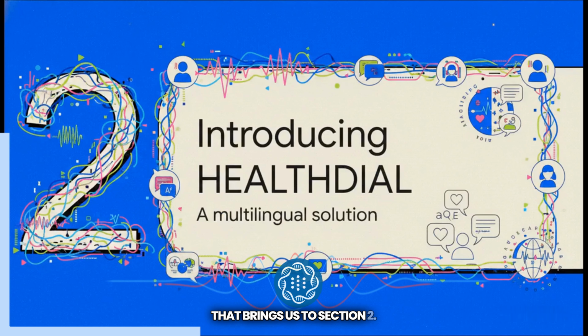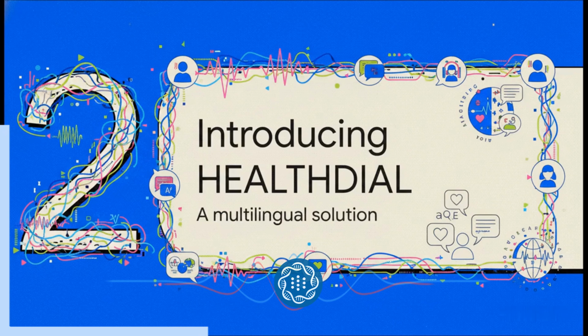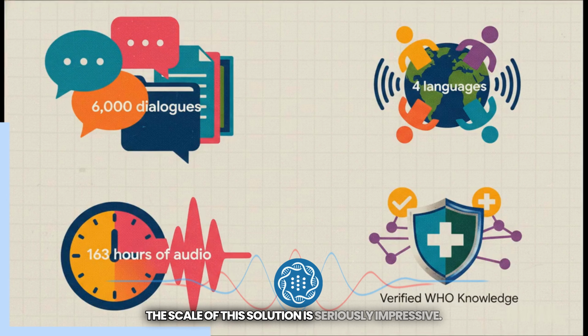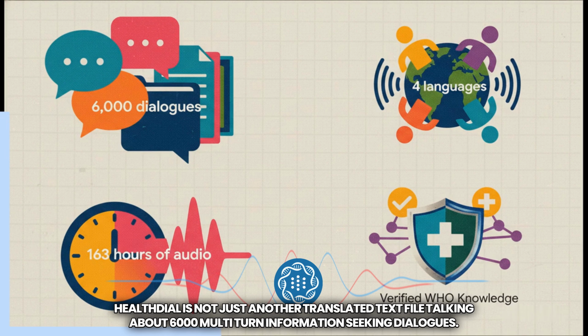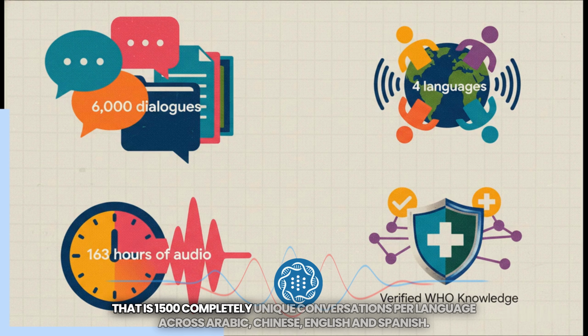That brings us to Section 2, introducing the HEALTHDIAL dataset, a multi-parallel, multilingual solution. The scale of this solution is seriously impressive. HEALTHDIAL is not just another translated text file. We're talking about 6,000 multi-turn information-seeking dialogues. That is 1,500 completely unique conversations per language across Arabic, Chinese, English, and Spanish.